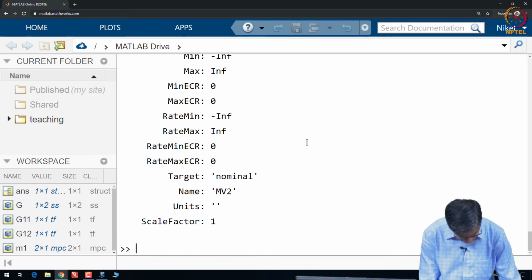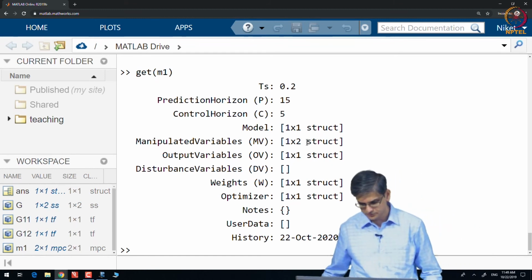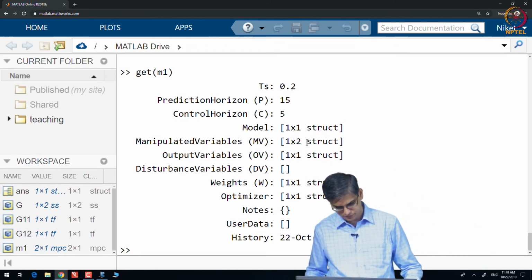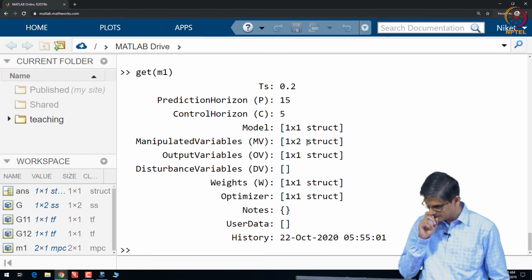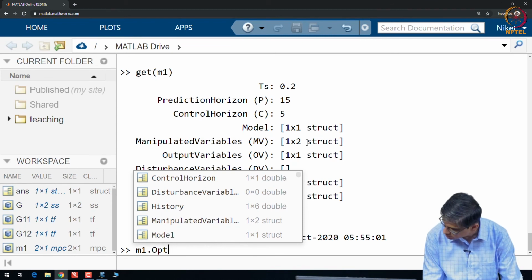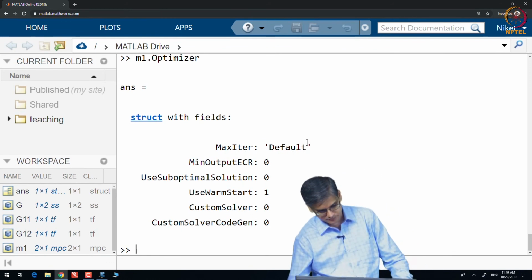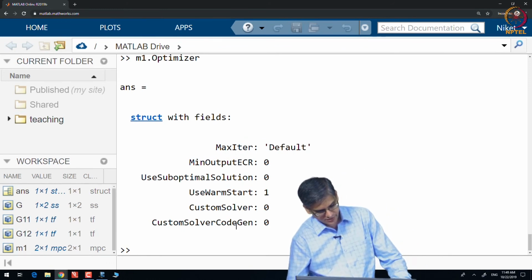What else? Okay. I think M1 dot optimizer. So, these are the various things for the optimizer, and yeah, everything is default.